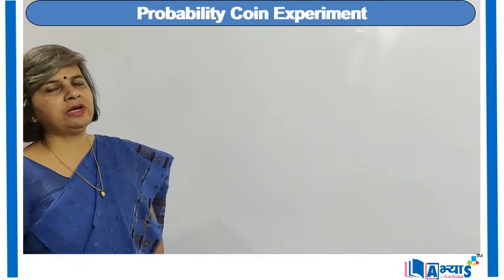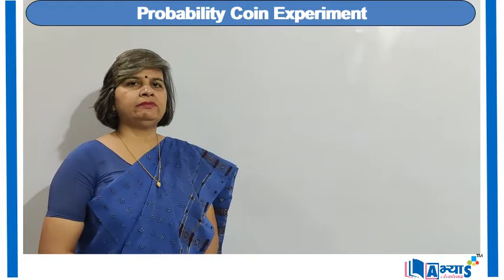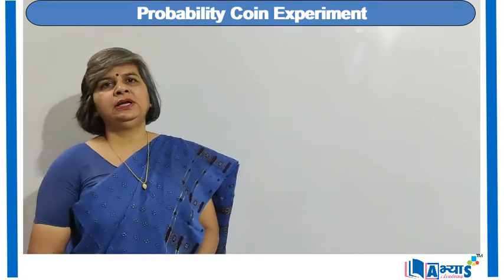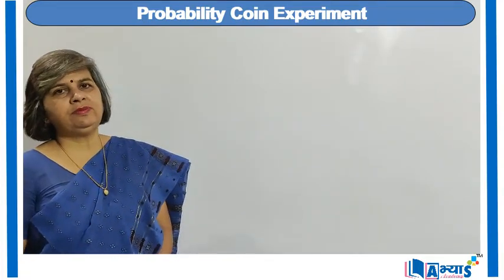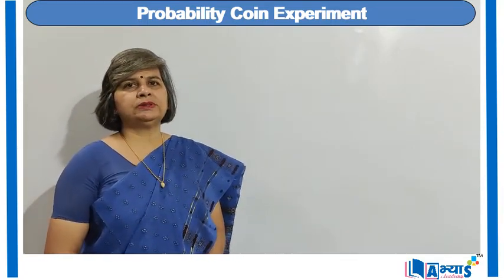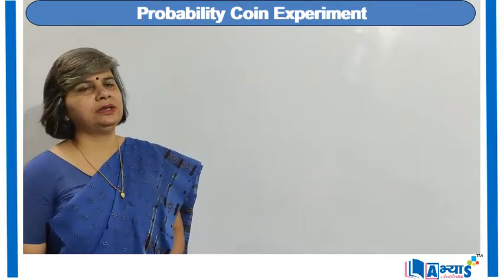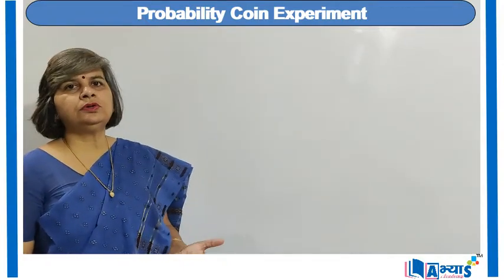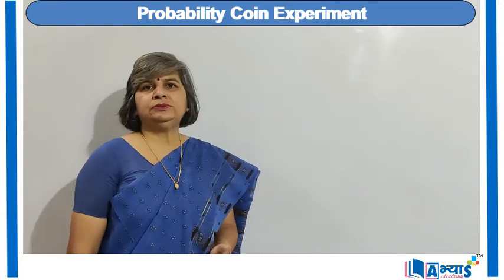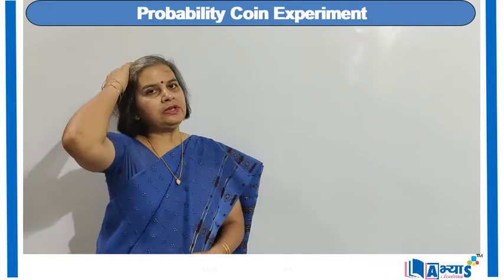Basically it is used as a medium of exchange. That means whenever we are buying something, we are giving coins to the shopkeeper, and when the shopkeeper is selling something, he is receiving coins. So whenever there is any transaction between two persons, one person is giving a thing to the other and the other is giving the value. So we can say a coin is basically a medium of exchange.